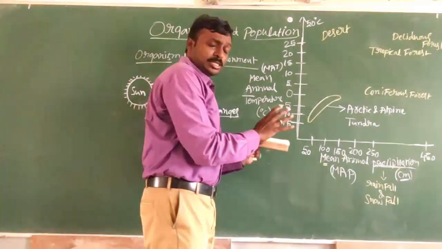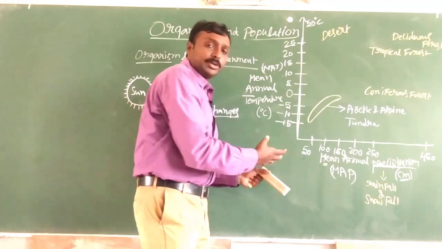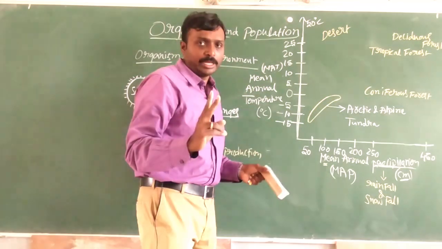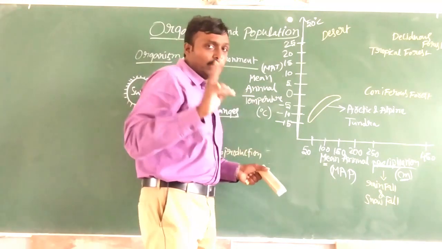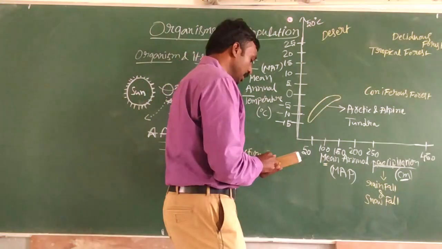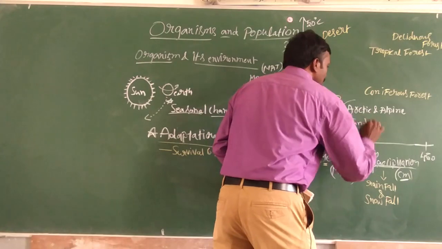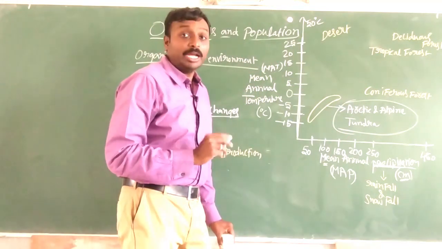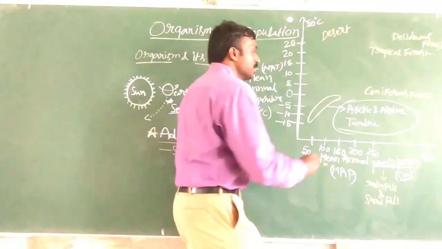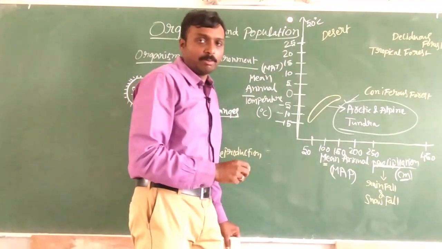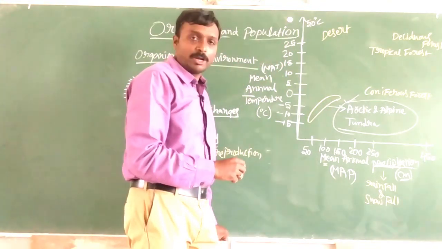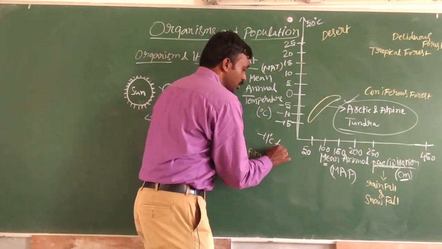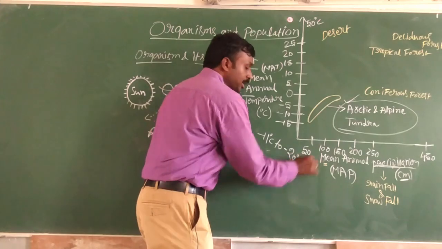This is not much important to remember, but just try to remember 2 particular things in this graph. One thing is lowest temperature. Lowest temperature is always seen in this biome, Arctic and alpine tundra biome, around -11 degrees Celsius to -20 degrees Celsius.